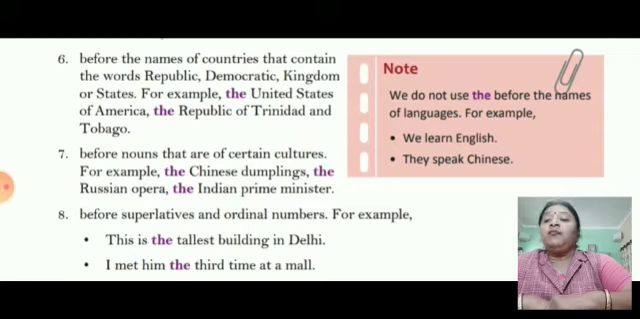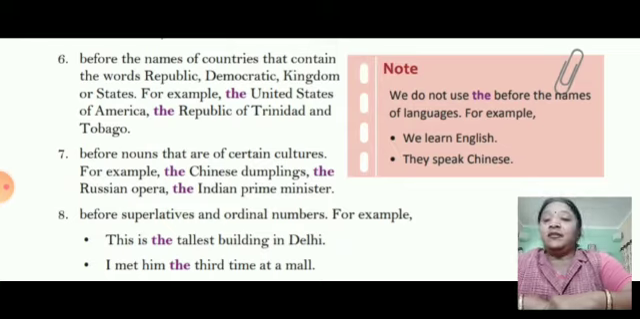Seventh, before the names of certain cultures. For example, the Chinese dumplings, the Russian opera, the Indian Prime Minister. So these are the certain things or cultures about which we are specifically indicating something. So we are using the article the over here.